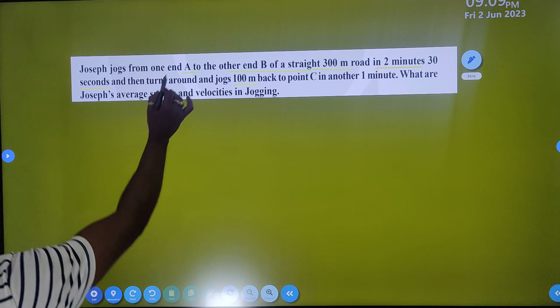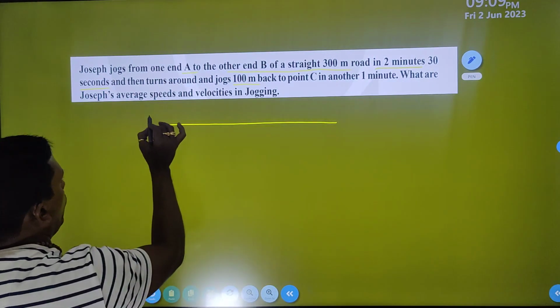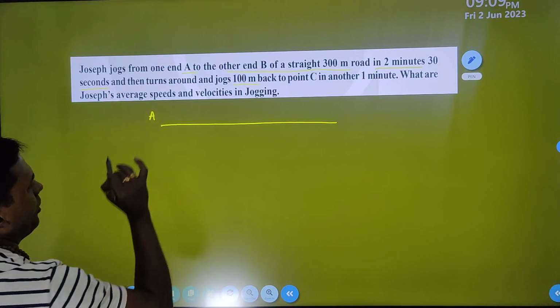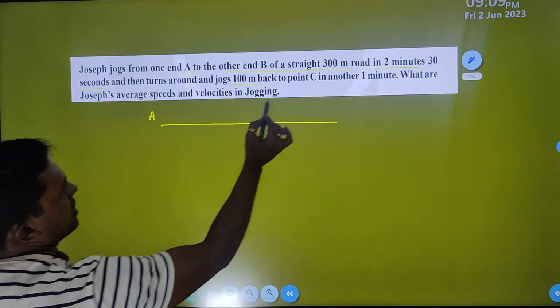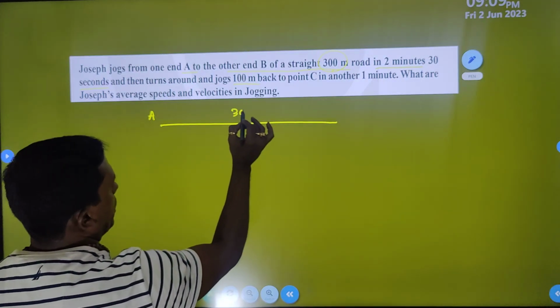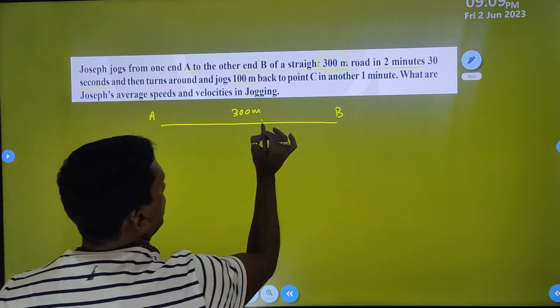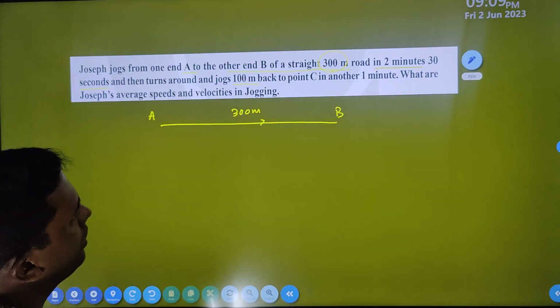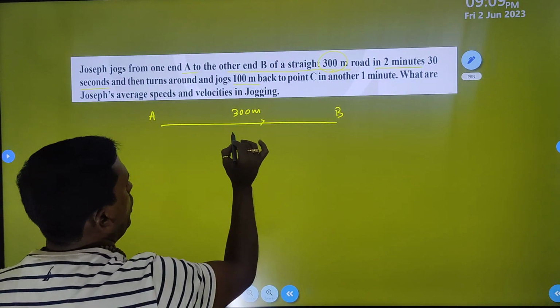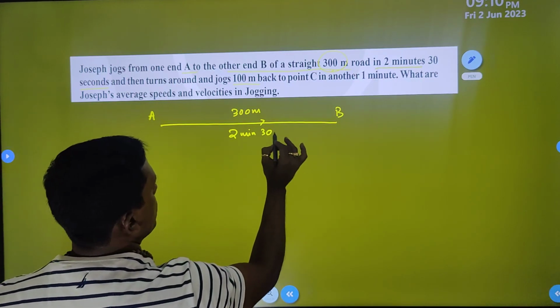Just try to solve. Suppose Joseph starts from point A, the initial point. How much distance does he cover? 300 meter, up to B, in a particular direction, right? And how much time does it take? 2 minutes 30 seconds.